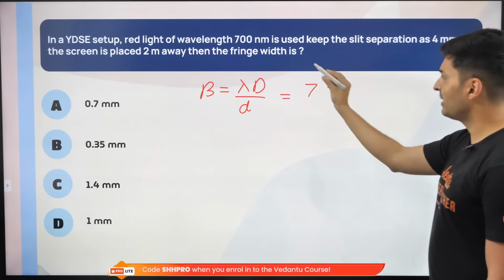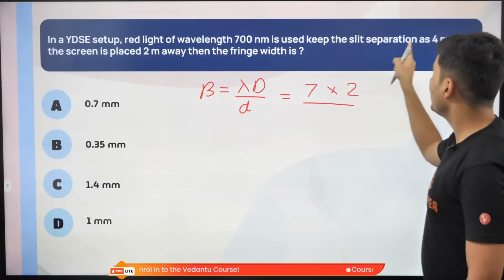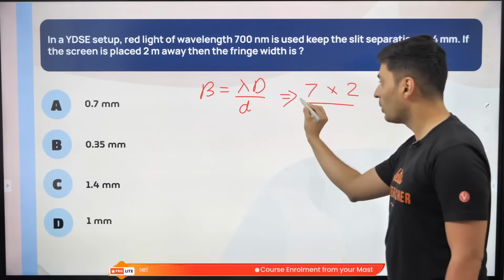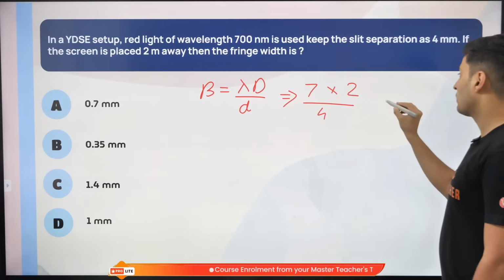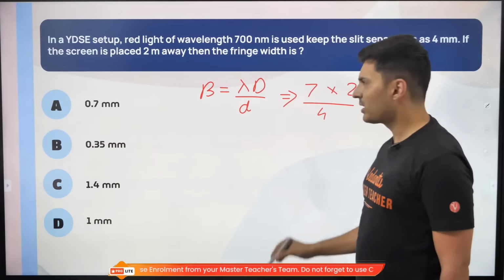Distance, what is the distance between the screen? 2. What is the distance between the slits? Small d, that is 4. Forget millimeters and powers. Just forget it. This is not equal to, this is ignoring the powers of 10. 10 to the power, I do not know. I just don't care. 7 2s are 14, or just ignore this.